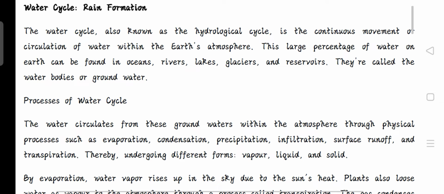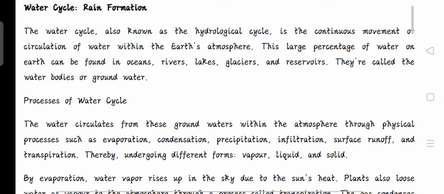The water cycle, also known as the hydrological cycle, is the continuous movement or circulation of water within the Earth's atmosphere. A large percentage of water on Earth can be found in oceans, rivers, lakes, glaciers, and reservoirs. They are called the water bodies or groundwater. So what does this mean? This simply tells us that water moves around the Earth in a circular form to produce rain.